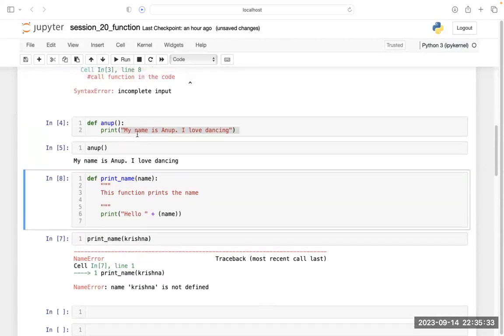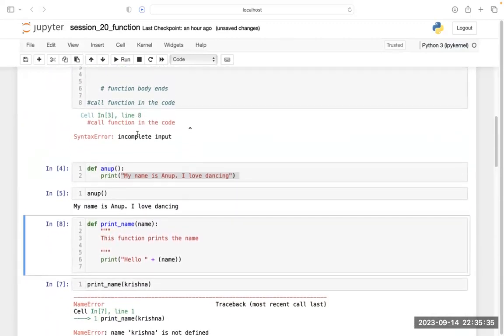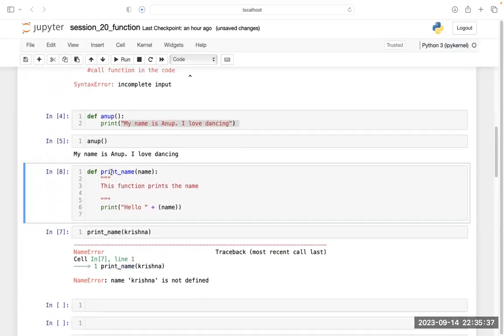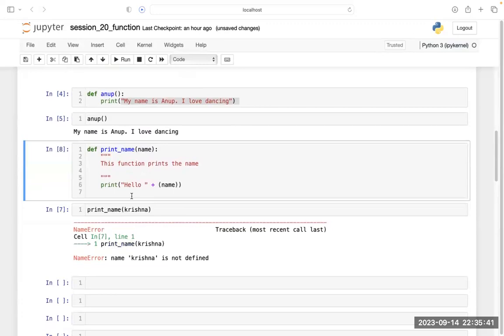Print underscore name is the function name. Okay. Let's see, def print underscore name and name, print hello. If you simply print, let's print name.